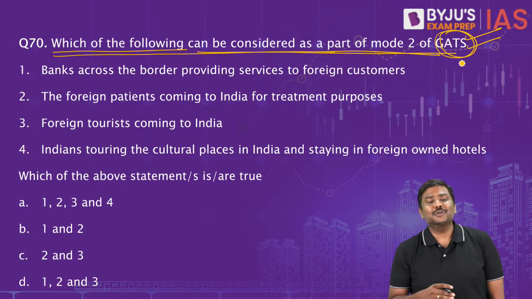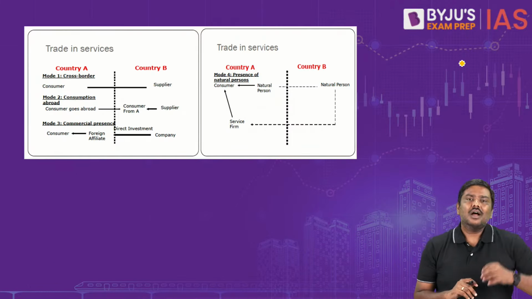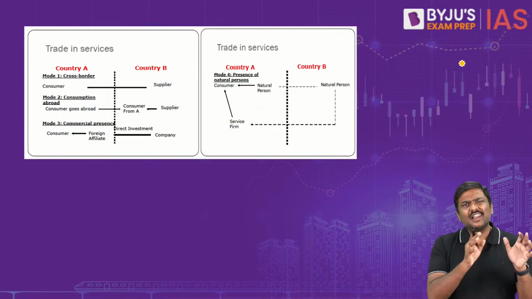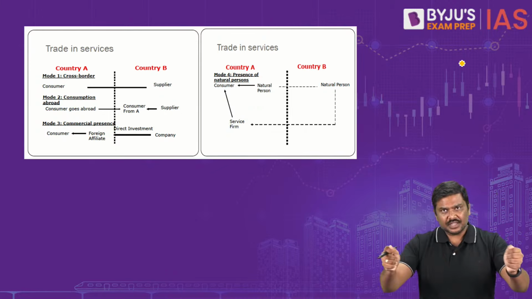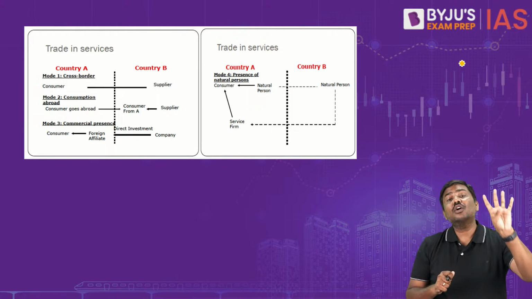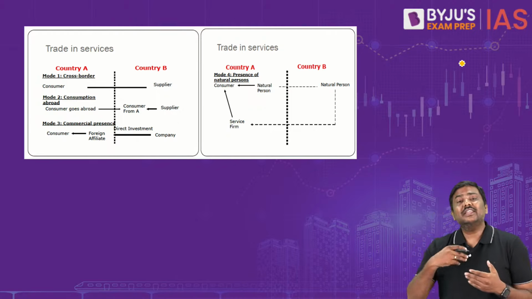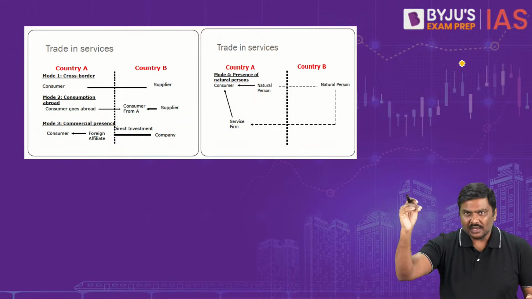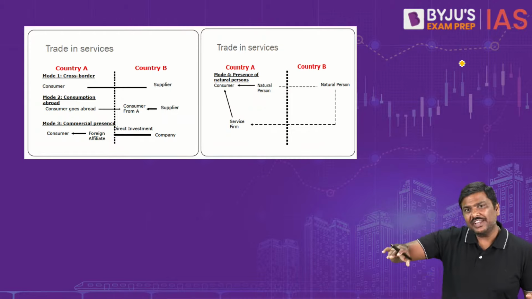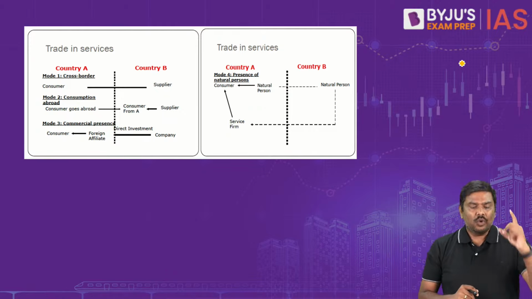Now, what is this mode 2? Please remember this. Under the concept of GATS, the General Agreement on Trade in Services, the WTO divides services into 4 types, 4 classifications. Rather than using the term classifications, they call them Mode 1, Mode 2, Mode 3 and Mode 4.